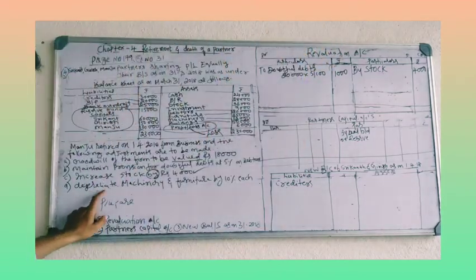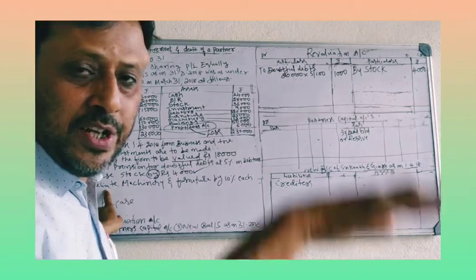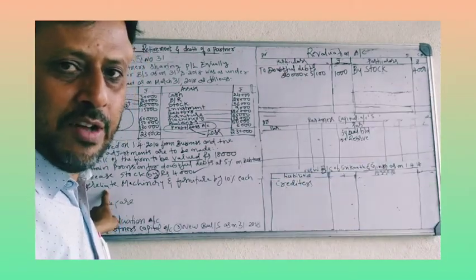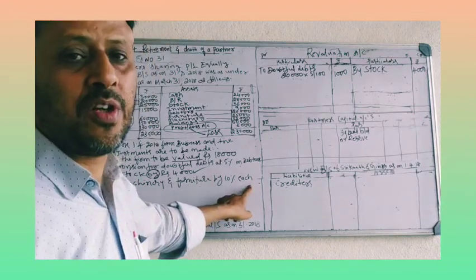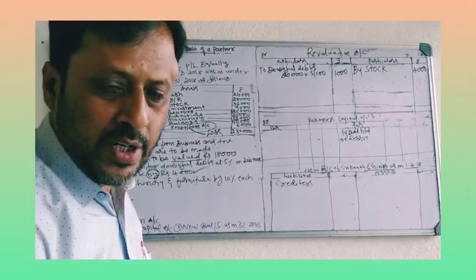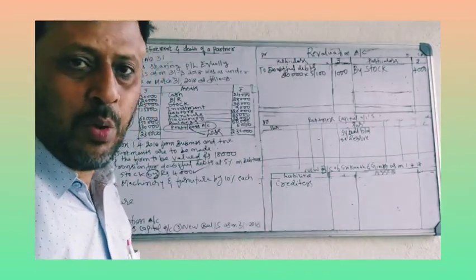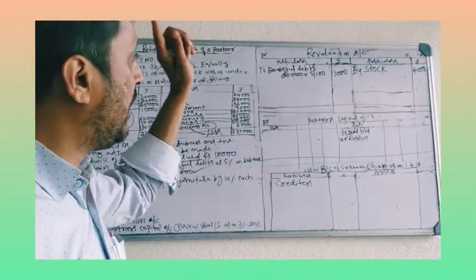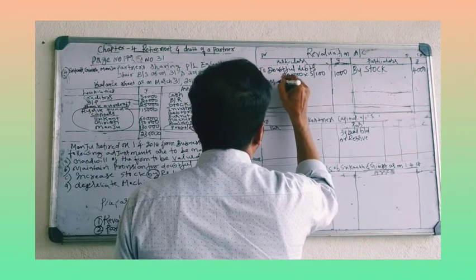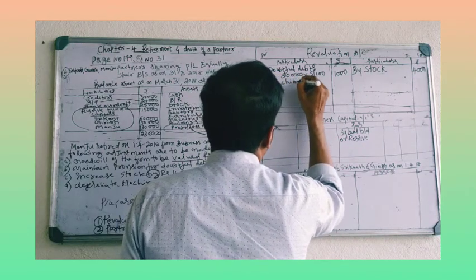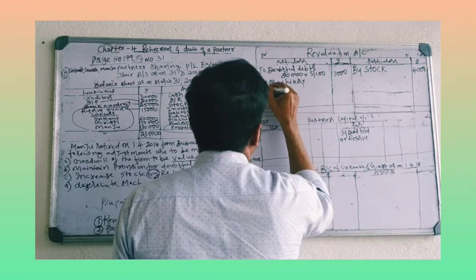Next adjustment. Depreciate. Depreciate means decrease in the value of asset. Decrease in the value of asset is a loss. Depreciate machinery and furniture by 10%. Machinery value decreases, furniture value decreases, both values decrease, it is a loss, write on the debit side.